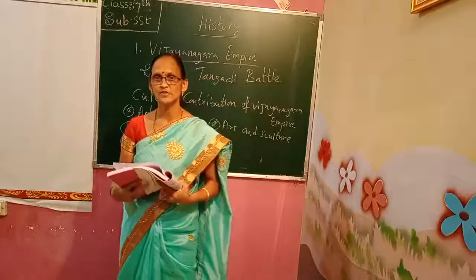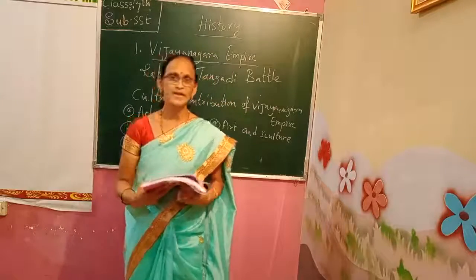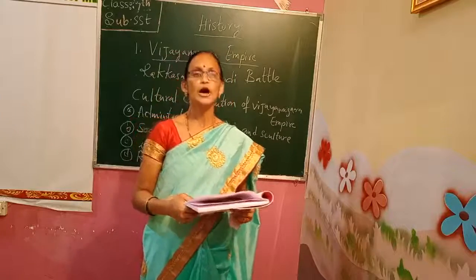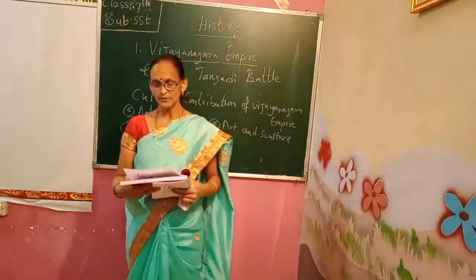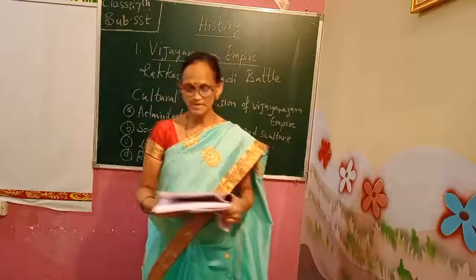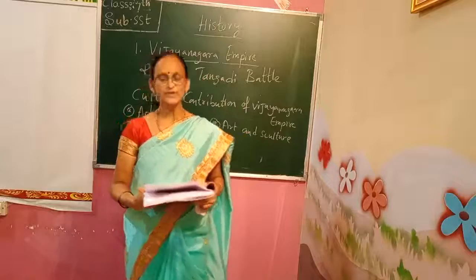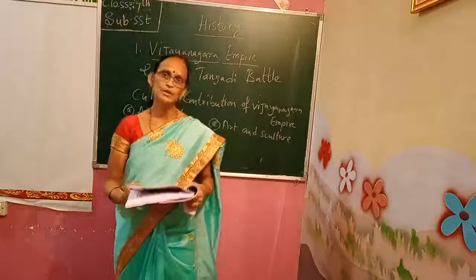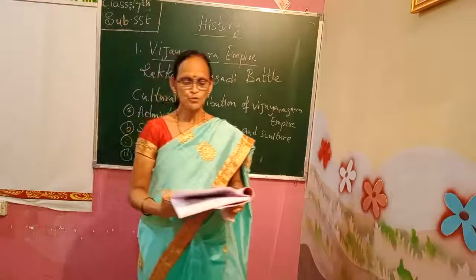After Krishnadevaraya died, the next person to take over the throne was Achyutaraya, from 1530 to 1542 CE. And after Achyutaraya, Sadashivaraya came to rule Vijayanagara.